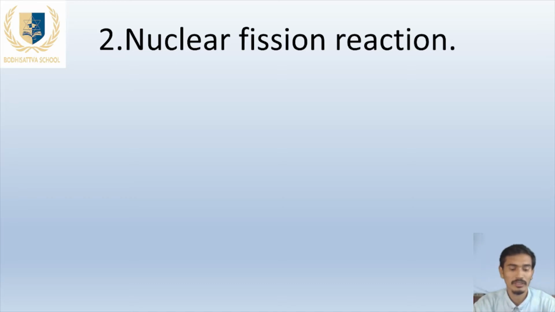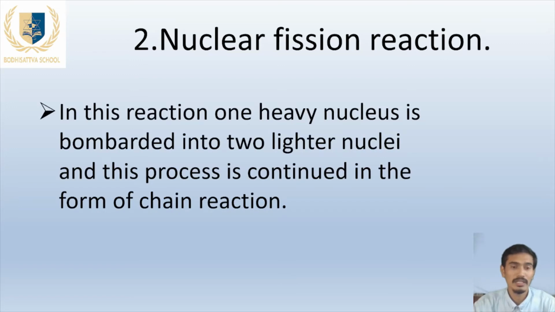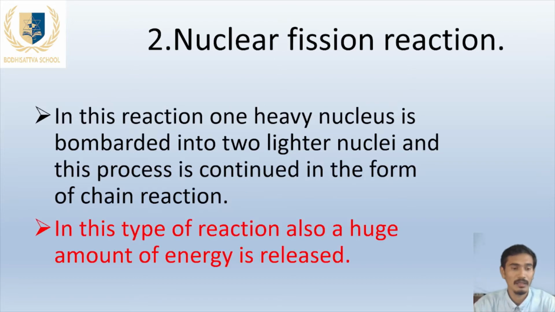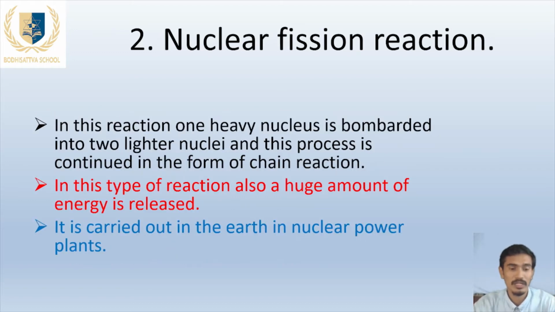The second type is the nuclear fission reaction. In this reaction, one heavy nucleus is bombarded and splits into two lighter nuclei, and this process continues in the form of a chain reaction. We will see an animation of the chain reaction. In this type of reaction also, a huge amount of energy is released. It is carried out on the earth in nuclear power plants.